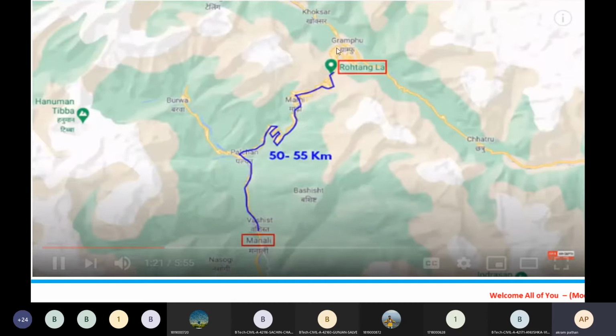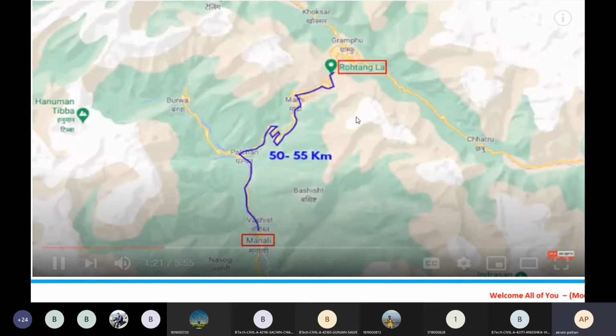To travel from Manali to Rohtangla or to Leh or Ladakh, we require so many kilometers, and in the monsoon season there will be heavy snowfall in this mountain range, due to which access to Leh or Ladakh is not possible.